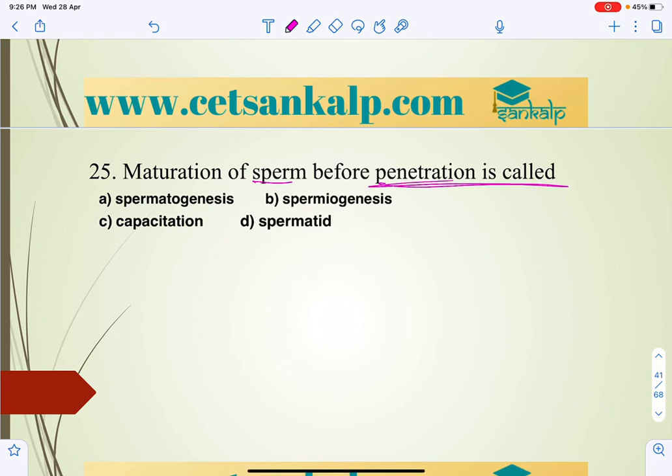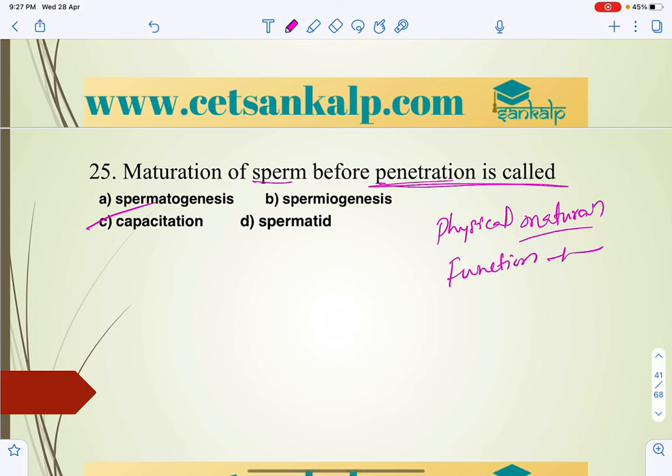Next, maturation of sperm before penetration is called as. Before penetration means before entering the ovum. So generally in this case we say capacitation. The sperm attains physical maturation in the epididymis and functional maturity in the female reproductive system.